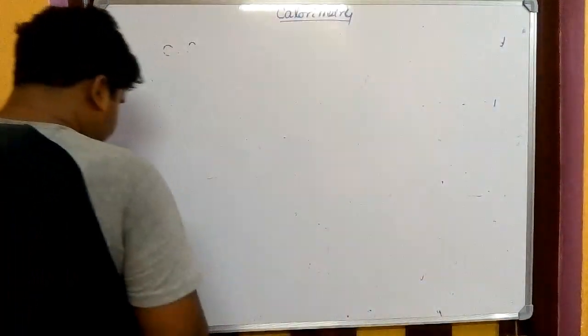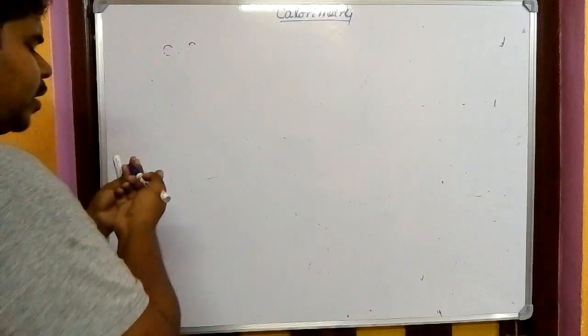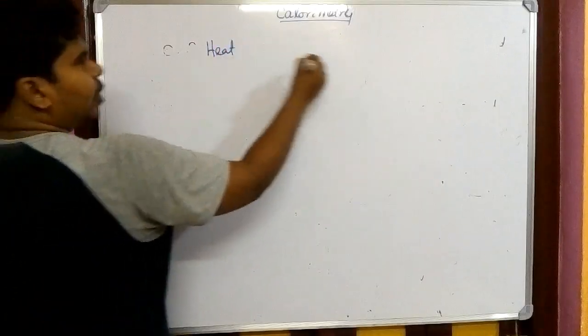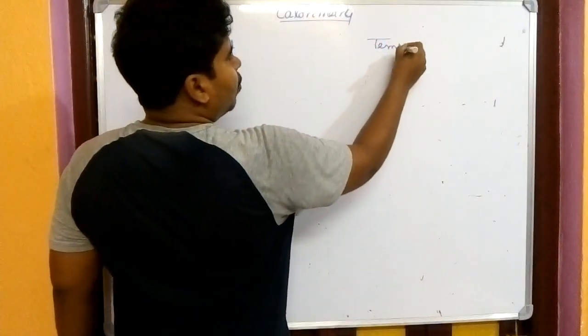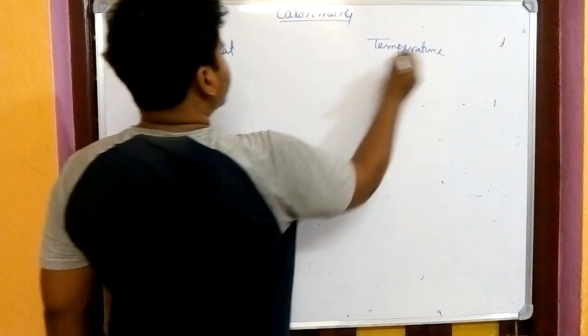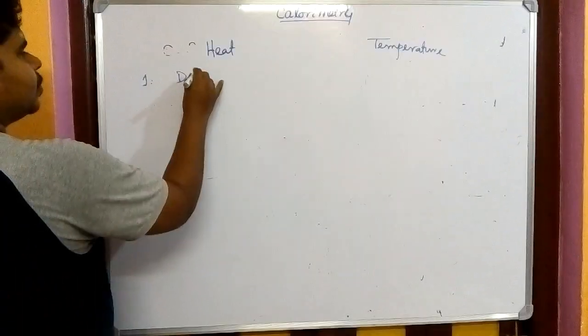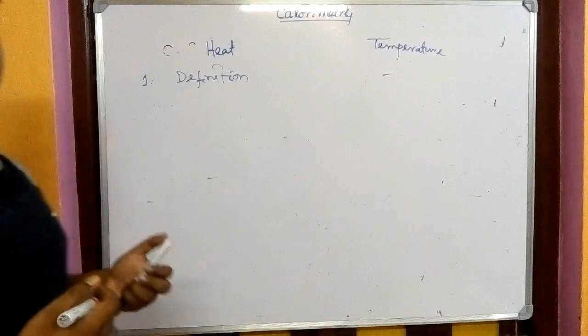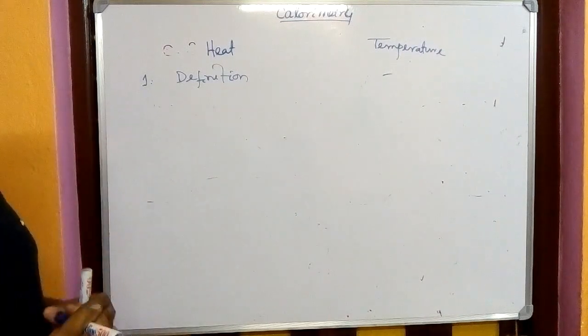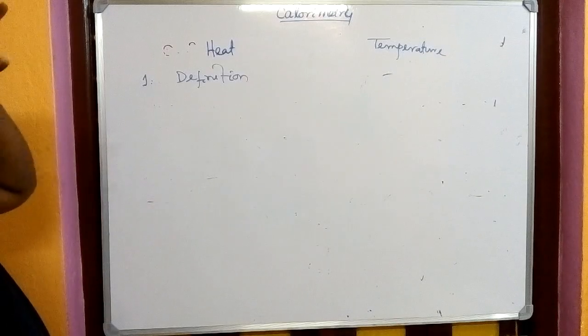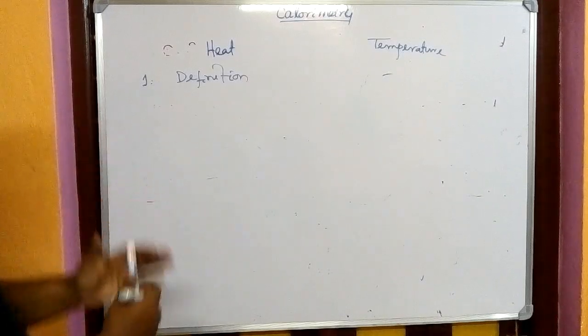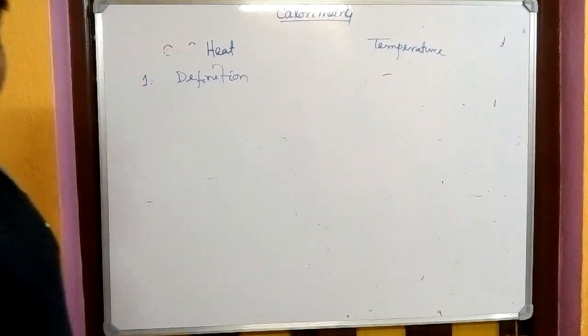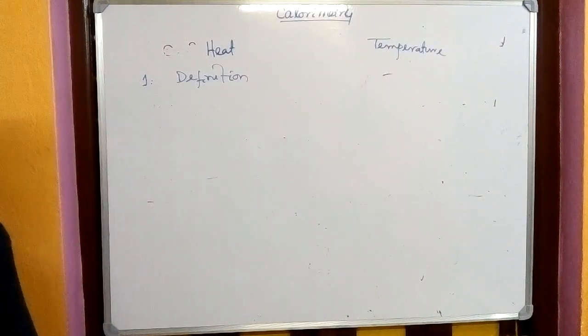The difference between heat and temperature is there in every book, so I will not write it all down. I am just telling it one by one. First one, definitely, is the definition. What is the definition of heat energy? Heat energy is a form of energy which increases the internal energy of a body, or in other words, heat is the measurement of the internal energy of a body.